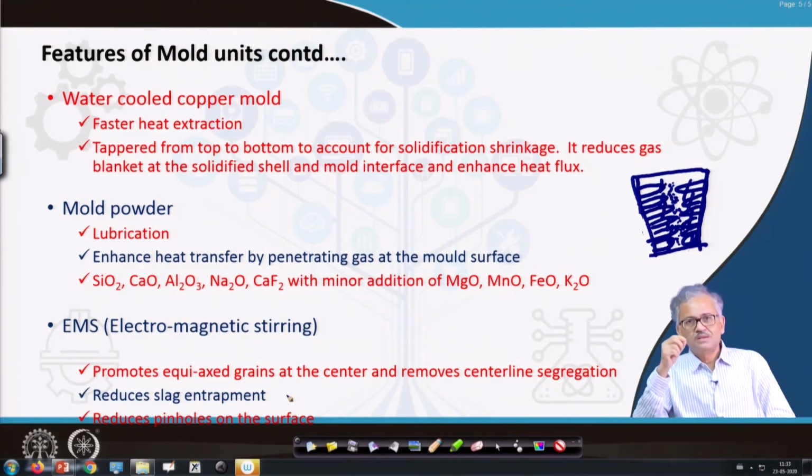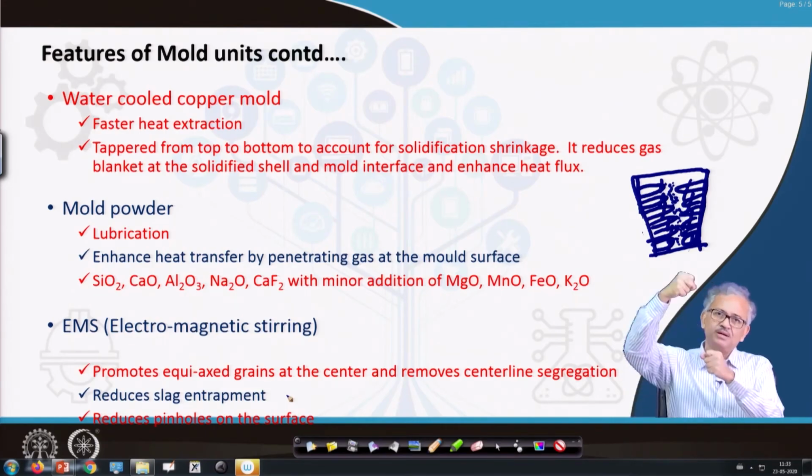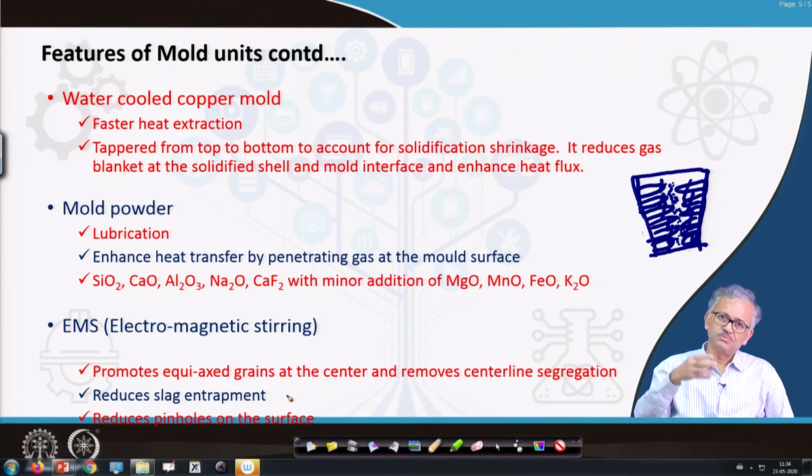So the inclusions from inside can move towards the top slag or the top mold flux and be engulfed there. So the stirring can help to carry this mold flux to the top surface and deposit it there. That's why it reduces the slag entrapment, and also reduces the pinholes on the surface.